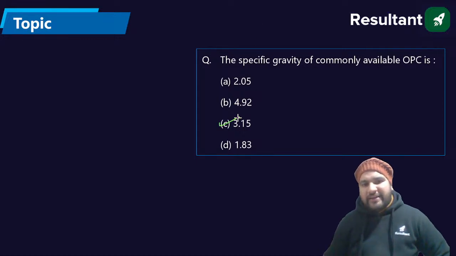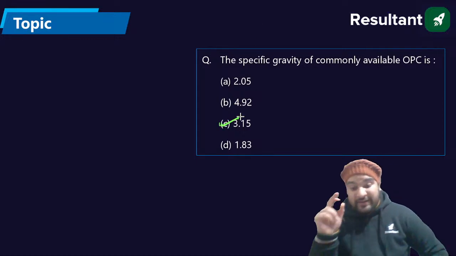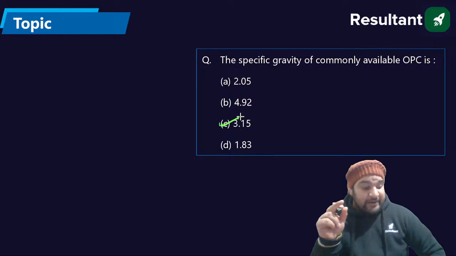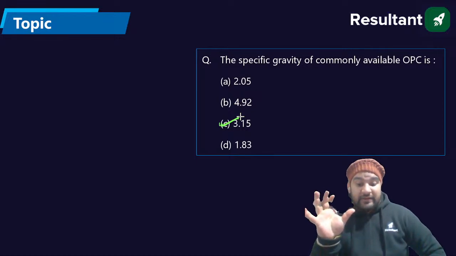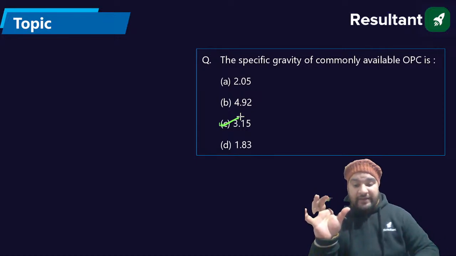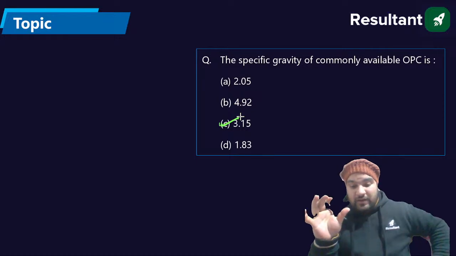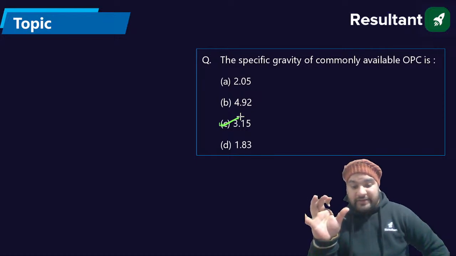Okay, what is the apparatus used to determine the specific gravity? Anyone in the chat section? No one is providing the answer, please, guys.